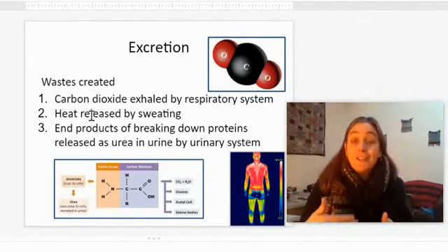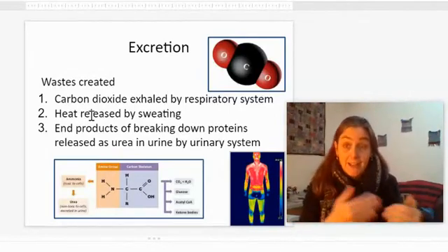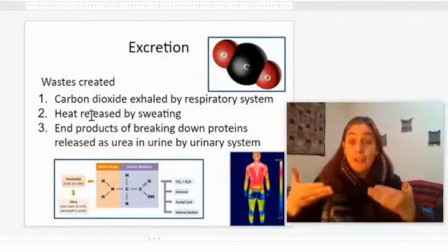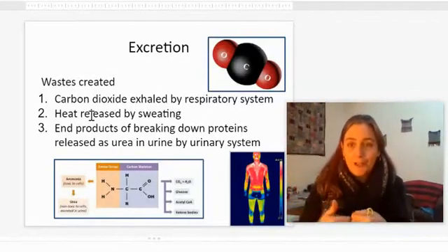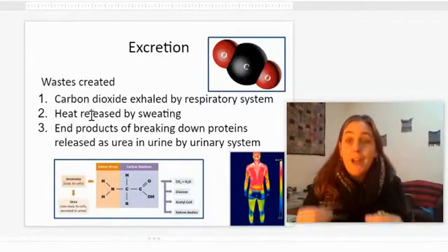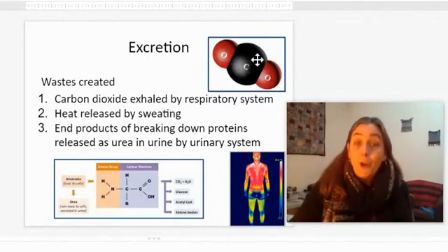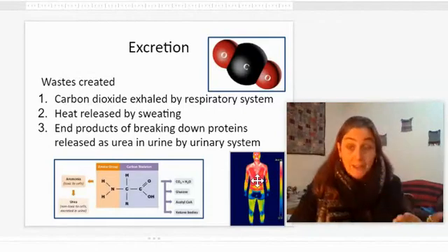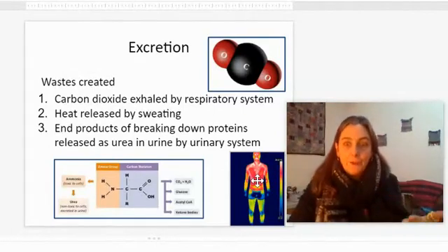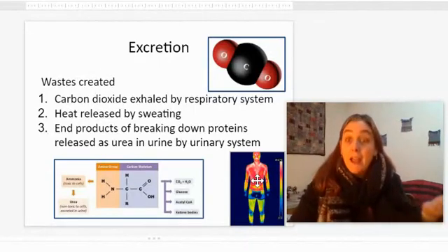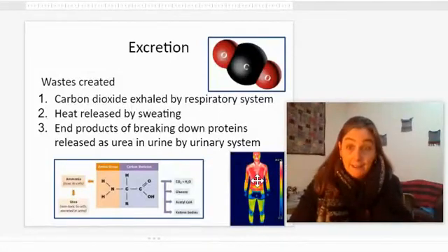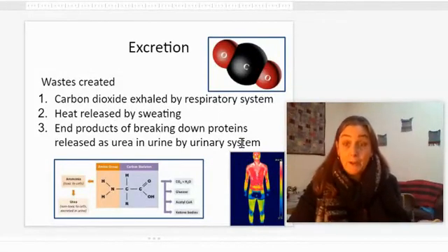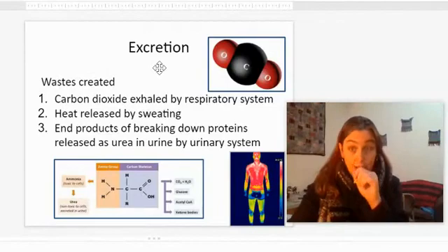Why? Because just like changing the pH can affect enzymes, so can temperature. So if your temperature comes up too high, your enzymes won't be the right shape and you won't be able to do reactions anymore. So we have both carbon dioxide and heat made by respiration, which are wastes we produce, that if we have too much of it, keep our enzymes from working because temperature and pH affect enzyme action. And then our reactions stop and we die. So we have to have a way to get rid of wastes. And that was what excretion is about.